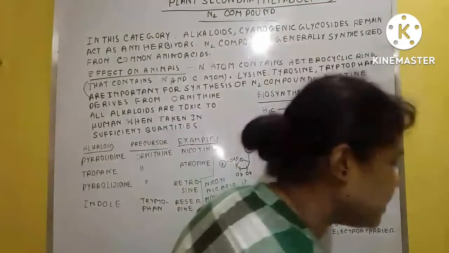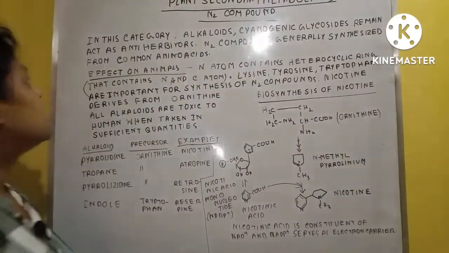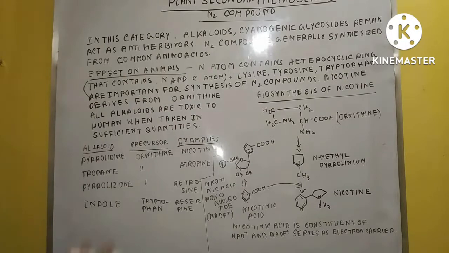What I'm saying here is that the nitrogen compounds generally are the alkaloids or cyanogenic glycosides.